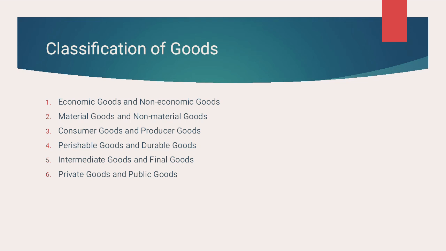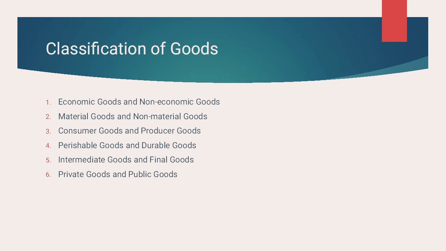Fourth point, perishable goods and durable goods. Perishable goods are those goods which should be consumed within a short span of time. For example, milk. If you don't consume it by the time of expiry, it could spoil, and if you drink that milk, you would get sick. So those are perishable goods which need to be consumed in a short time span.